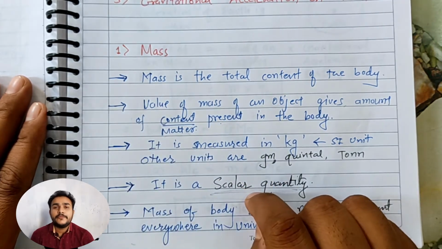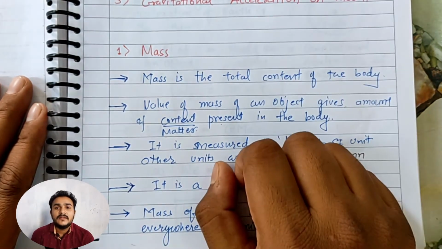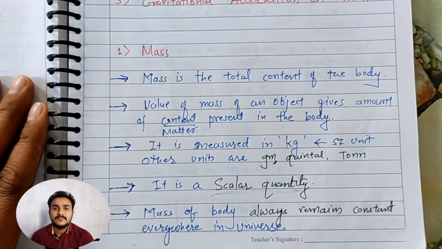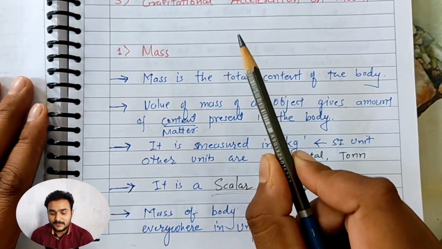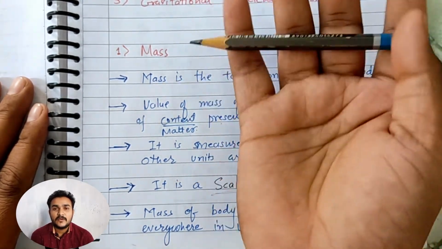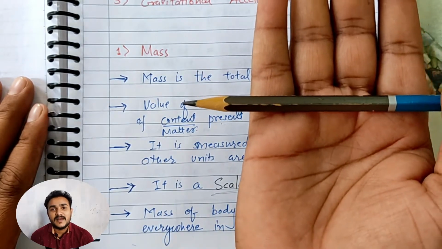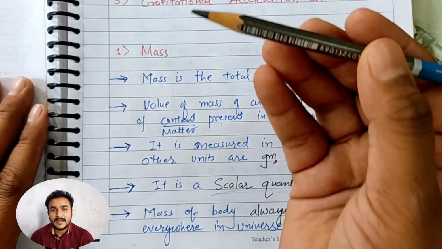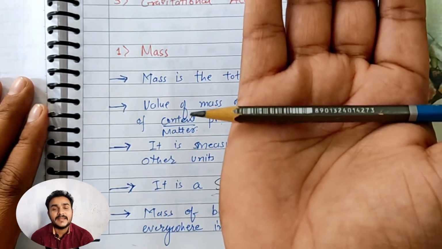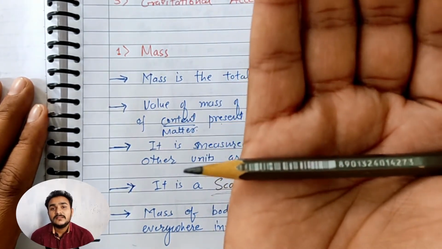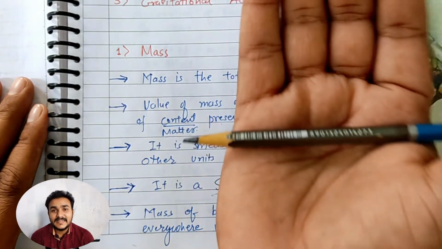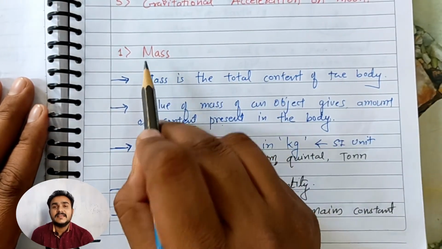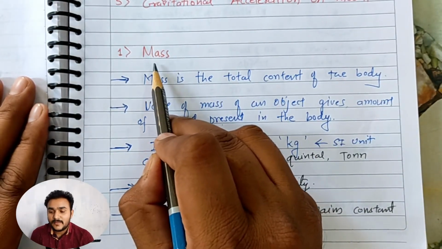Any object you hold in your hand possesses some mass. For example, if this pencil is in my hand, it has some mass because it is a part of the matter. Pencil is solid, so it contains some matter. How do we measure the matter contained in this pencil? For that we have a physical quantity, mass.